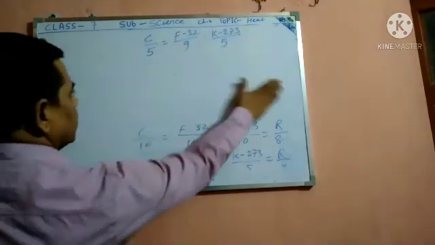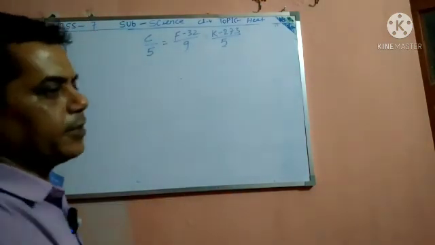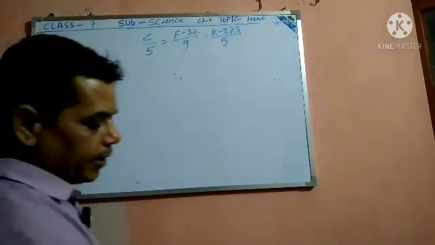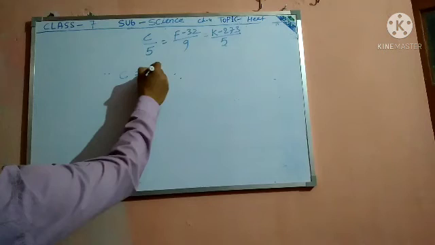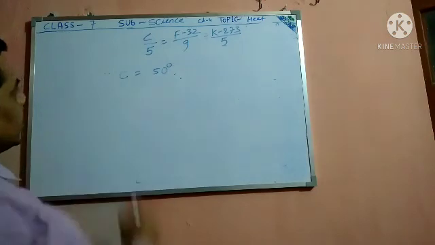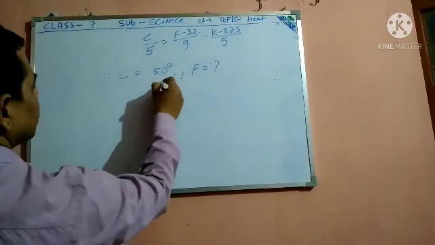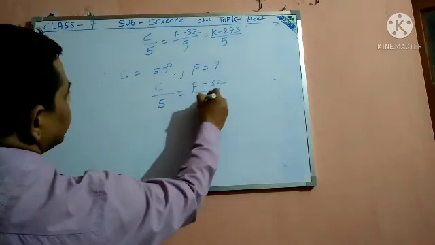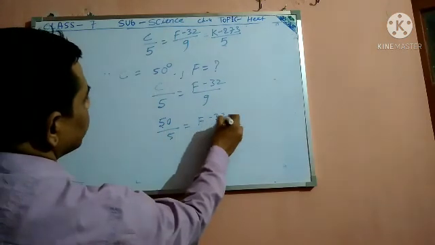Now some numericals are solved. The standard formula is C by 100, F minus 32 by 180, K minus 273 by 100, and R by 80. If the question says C is equal to 50 degree Celsius, what is F? Put in the formula C by 5 equals F minus 32 by 9. So 50 by 5 is 10, and 10 equals F minus 32 by 9.